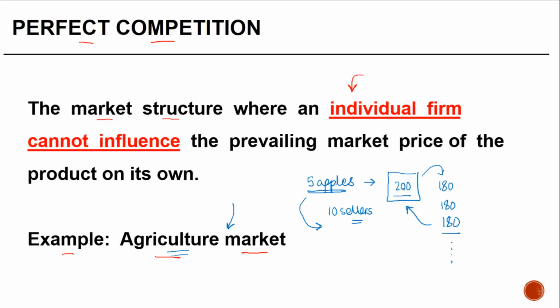If he sells at a higher price, no one is going to come and buy the product from him. Ultimately, he has to also sell it at 180. So in such a case, in an agriculture market, an individual firm cannot influence the market price of the product on its own, right?